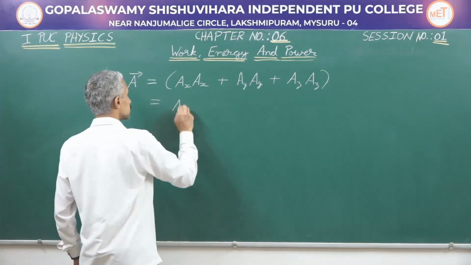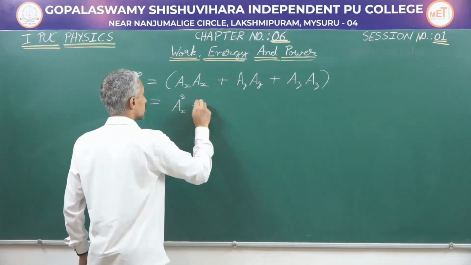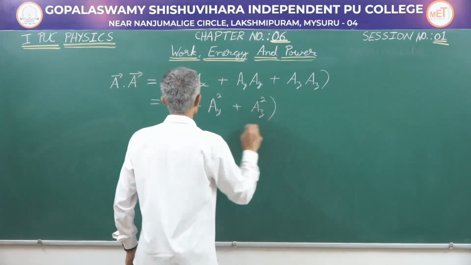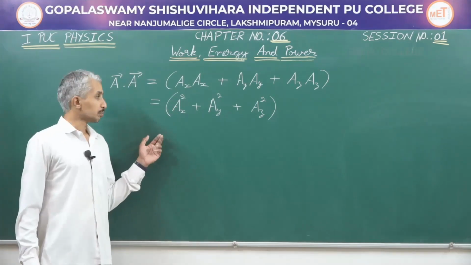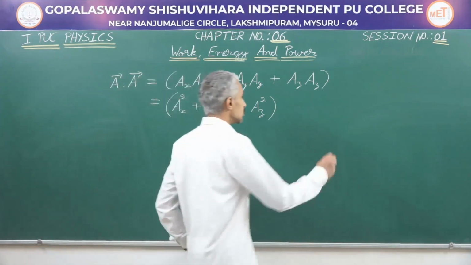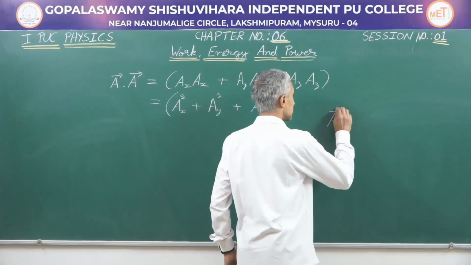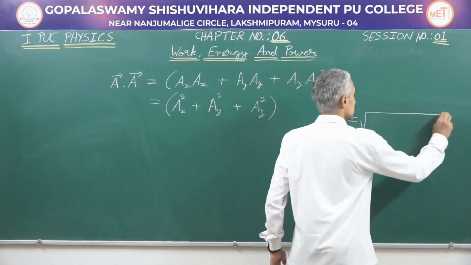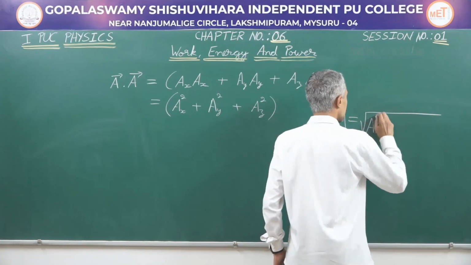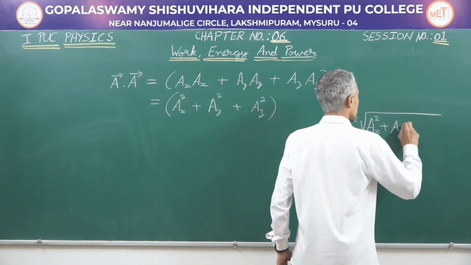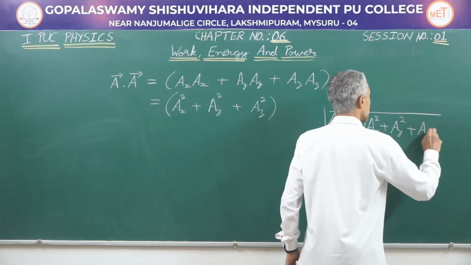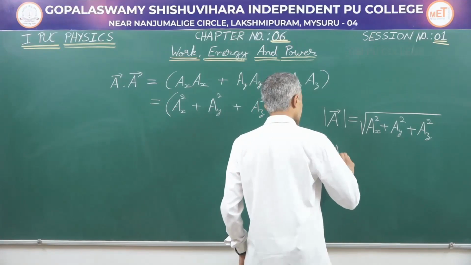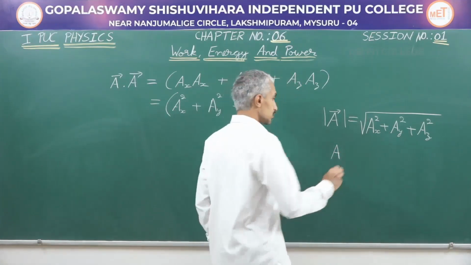So this is going to be Ax square plus Ay square plus Az square. From your chapter Motion in a Plane, we have learnt that if we have a vector A, then the magnitude of the vector is given by root of Ax square plus Ay square plus Az square, and the magnitude of vector A can simply be written as A.